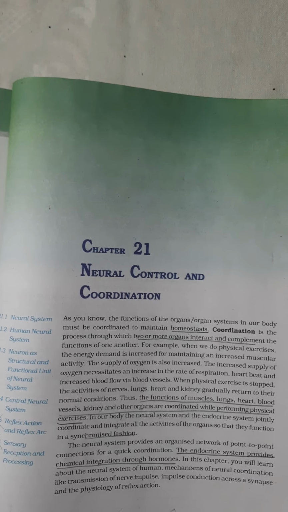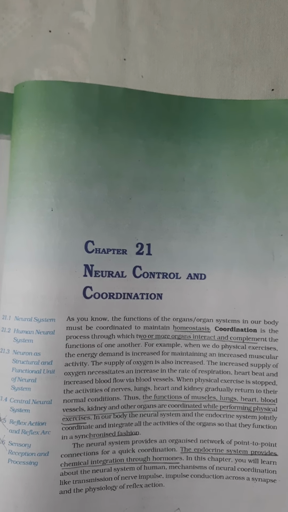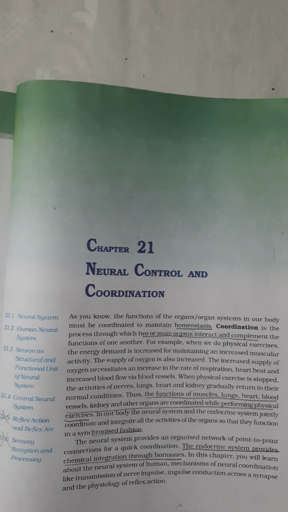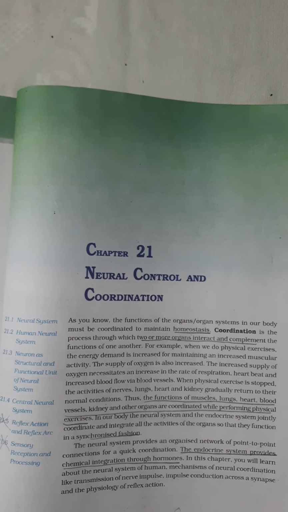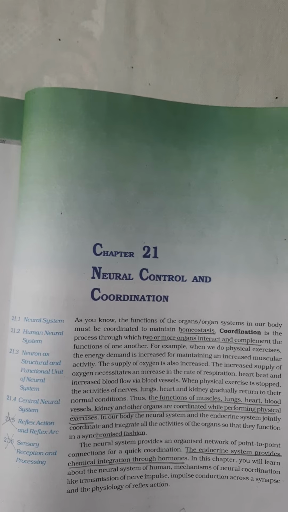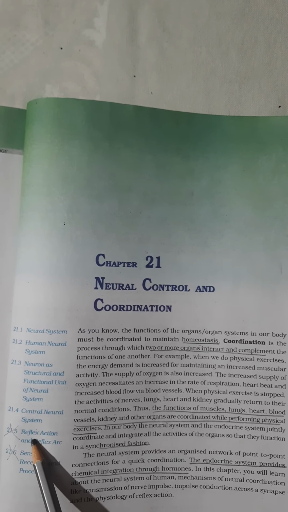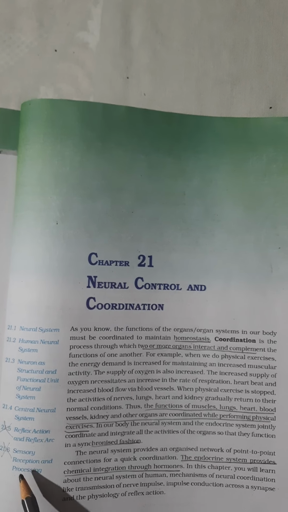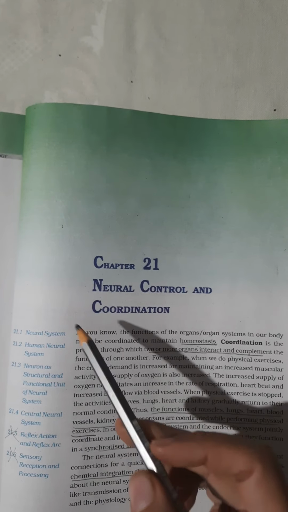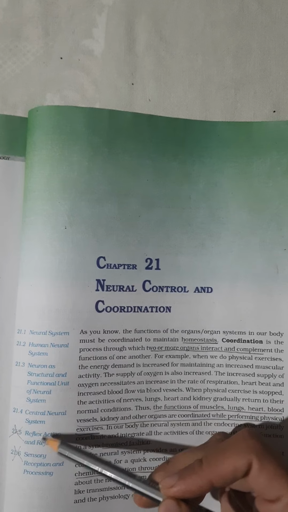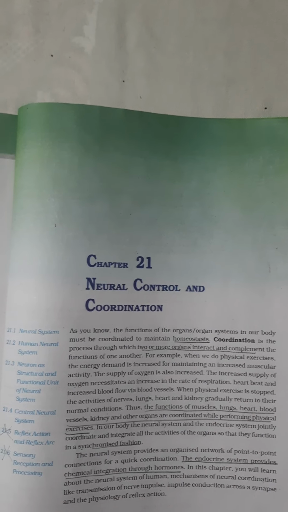Hello students. In this lecture video, I'll be discussing chapter 21, Neural Control and Coordination. First, note what is deleted in the revised syllabus, that is topic 21.5 and 21.6. These are deleted. We have to discuss these 1, 2, 3 and 4 topics. So let's get started. Firstly, let us understand a few terms.